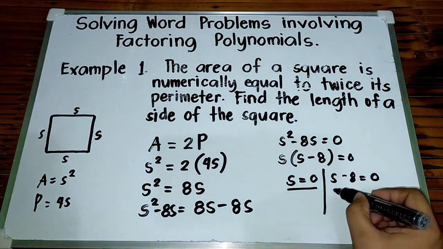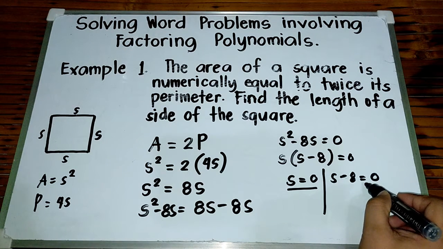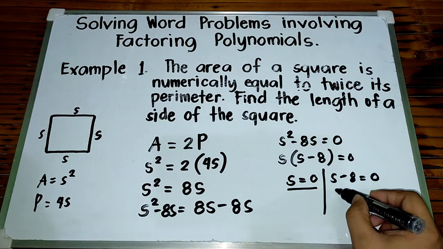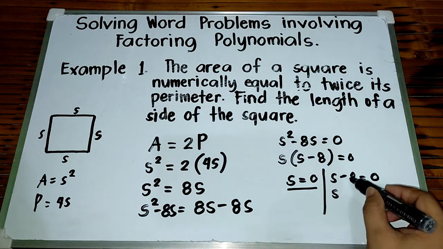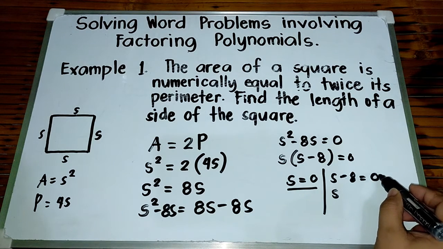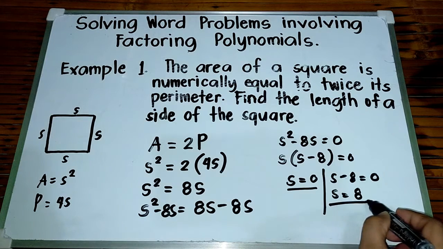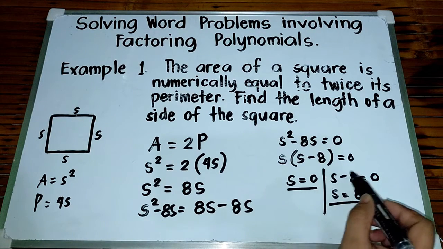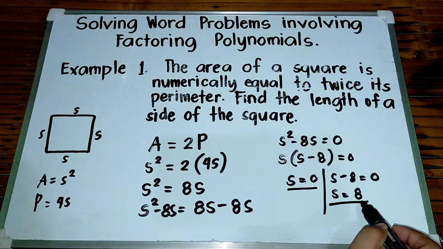And then, yung isa naman, i-simplify natin, S minus 8 is equal to 0. That is S, by using the addition property of equality or simply transpose negative 8 to the right side. So, it becomes positive 8. So, meron tayong dalawang value ng S, which is the side of the square. S is equal to 0 and S is equal to 8.